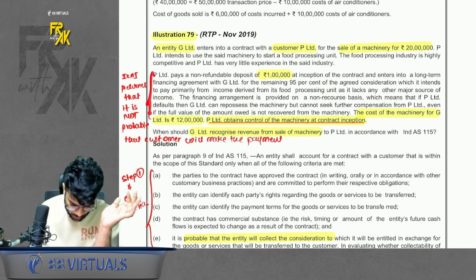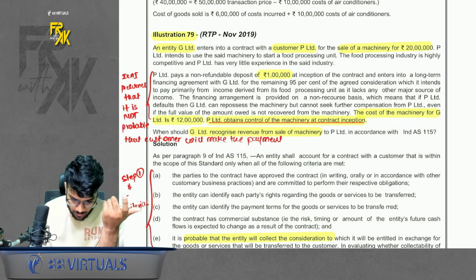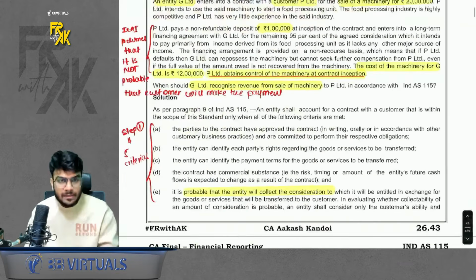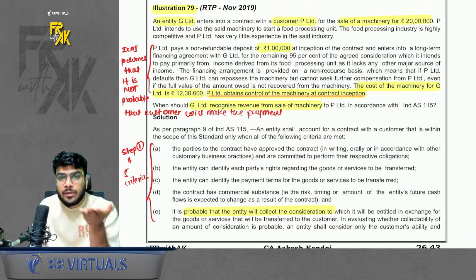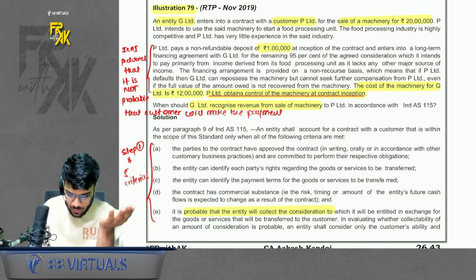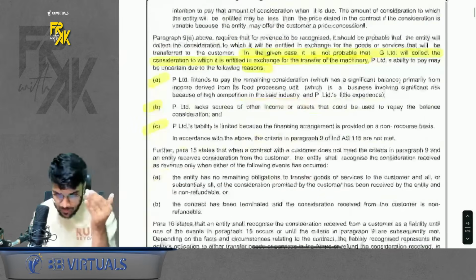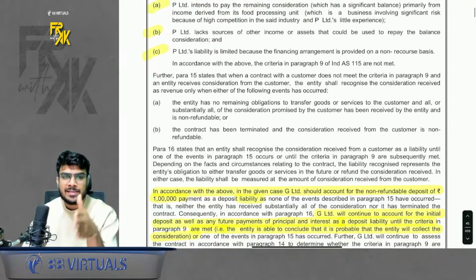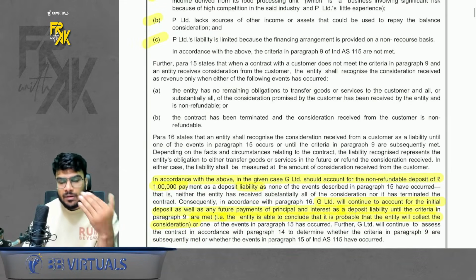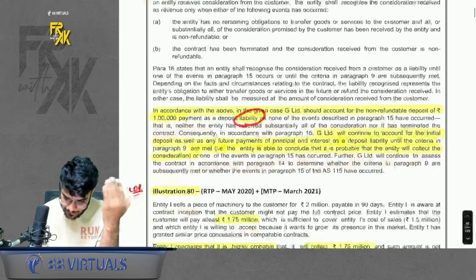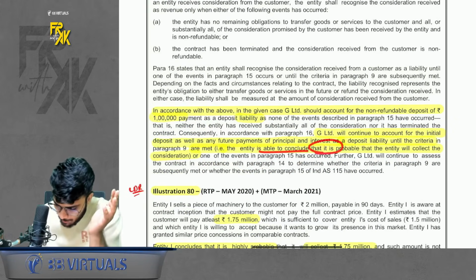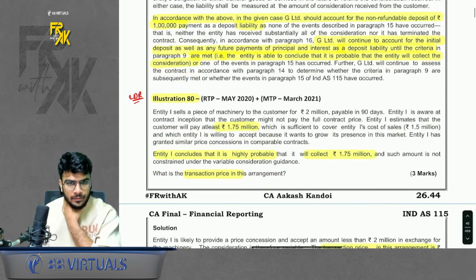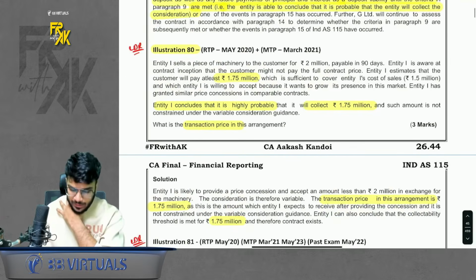But in this question, there is a presumption that it is not probable that the customer will make the payment. If you see the solution, you will find this. It is presumed that it is not probable that you will receive the consideration. So when they have answered it, they have said that because it is not probable that you will receive the consideration, we cannot book the revenue until it is certain that you will receive the whole consideration. So whatever money you keep on receiving, book it like a liability until it is possible to conclude that it is probable that the entity will collect the consideration. Just give it a read, you will understand now. Clear with this? Chalo. Then we have a chunk of questions 80, 81, 82, 83, 84.